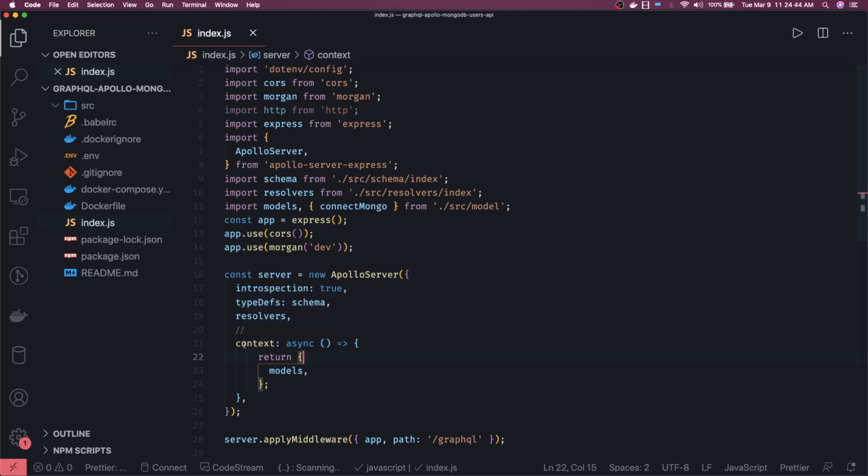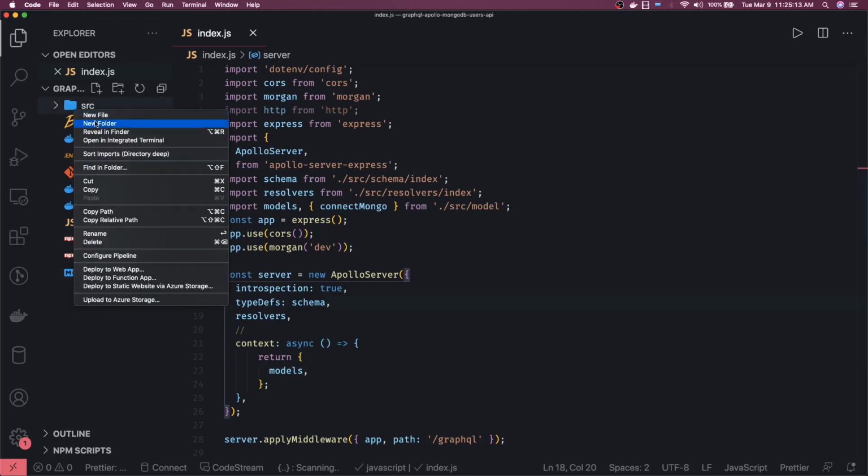Context can also return a promise. Here I'm just returning the models, but you can write some async function, call it inside, collect the data, and then feed the data in the context so that each and every resolver can access this data. This data can be your MongoDB models, MySQL entities, MySQL connection, MongoDB connection, anything, or some metadata about the logged in user.